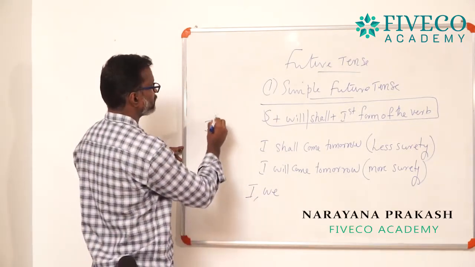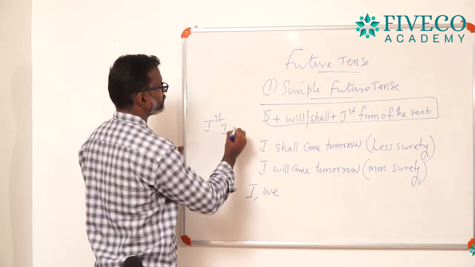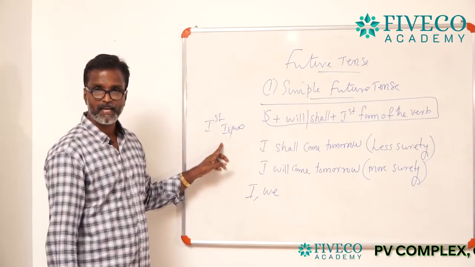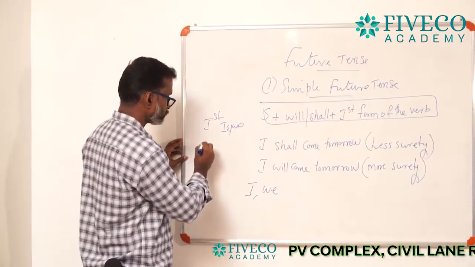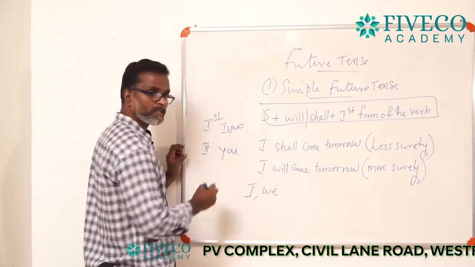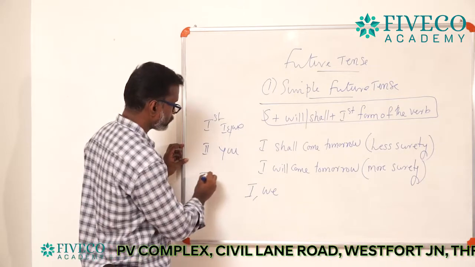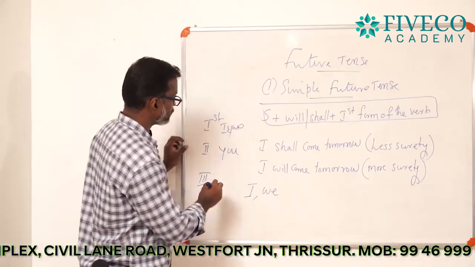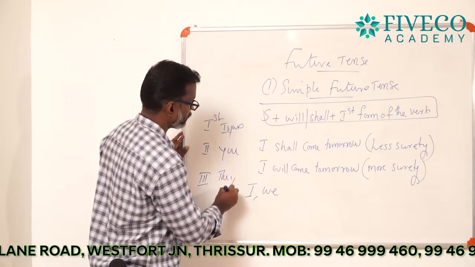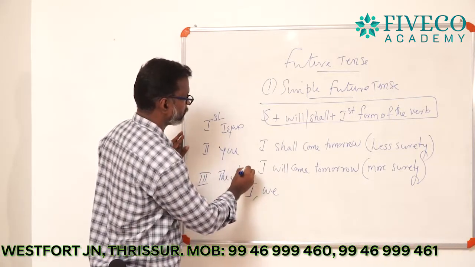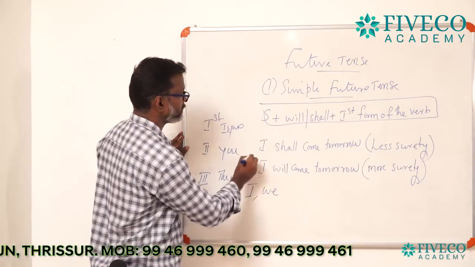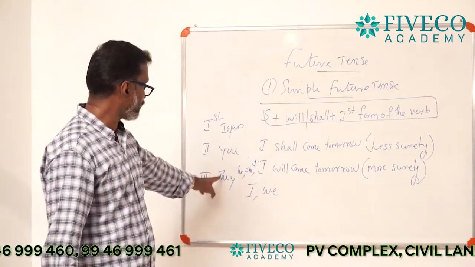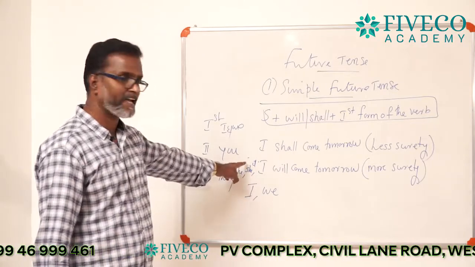Second person is you. And third person, do you know what are the third persons? Third person means they, he, she, it, etc.